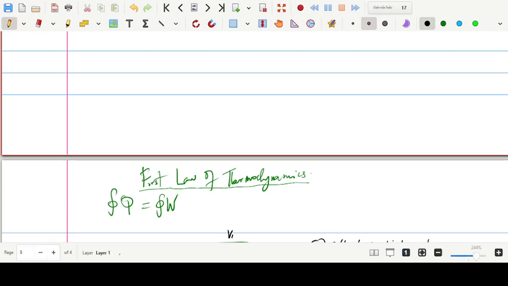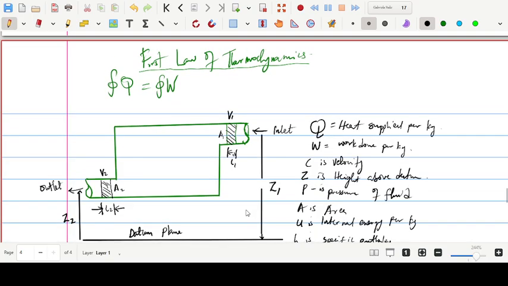Yeah, welcome once again. Today we want to discuss the first law of thermodynamics. What does the first law of thermodynamics say? It is simply another way of saying the law of conservation of energy, meaning energy cannot be created nor destroyed, but it can be converted from one form to another. You understand? You can convert energy from one form to another.